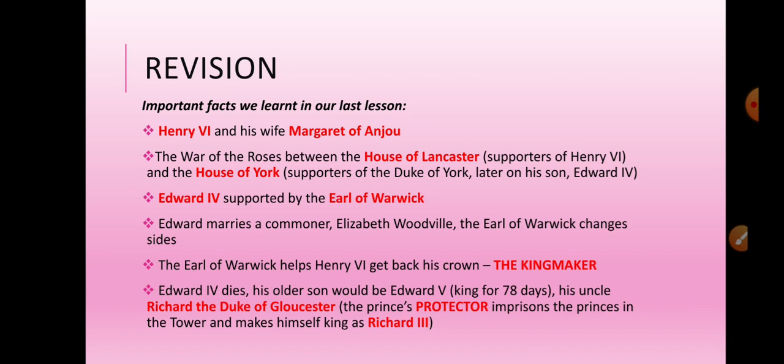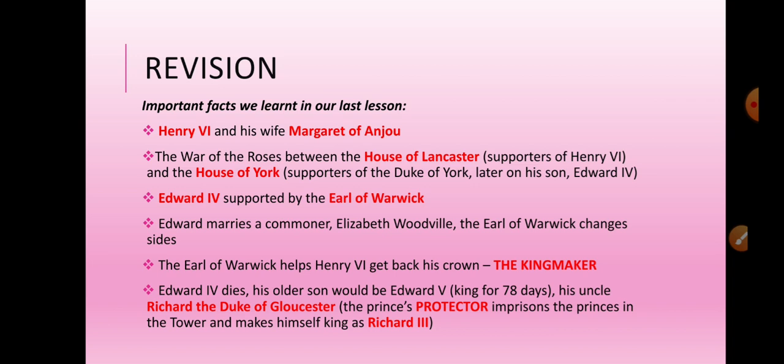But his son was a different person, as we learned last time. Henry VI did not like wars. He preferred the church, he preferred books. And unfortunately, at the age of 20, he showed signs of madness as well, so he was not a good leader. He was an incompetent king. His wife, Margaret of Anjou, of French origin, was a very strong woman who wanted, of course, her husband to remain the king.